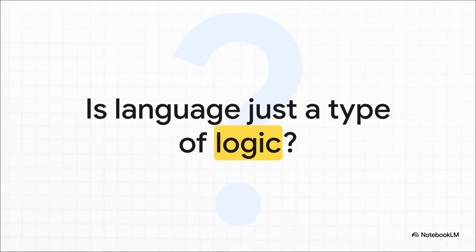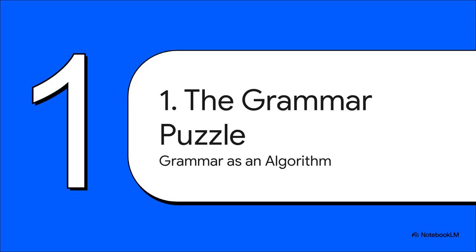So let's start with a really big question. Is language, with all its poetry and nuance, just a type of formal logic? Could the structure of a sentence actually be solved like a math problem? It's a wild idea, but it's one that has driven researchers for decades, and it has led to some absolutely incredible breakthroughs.